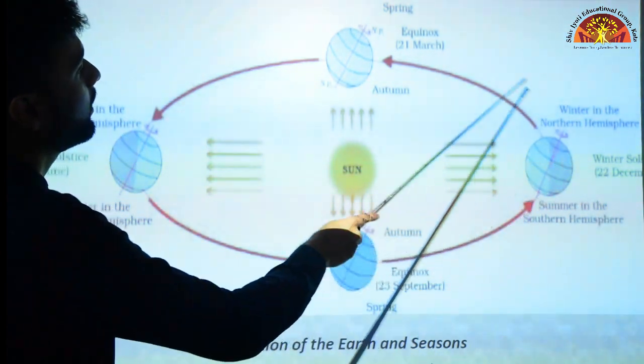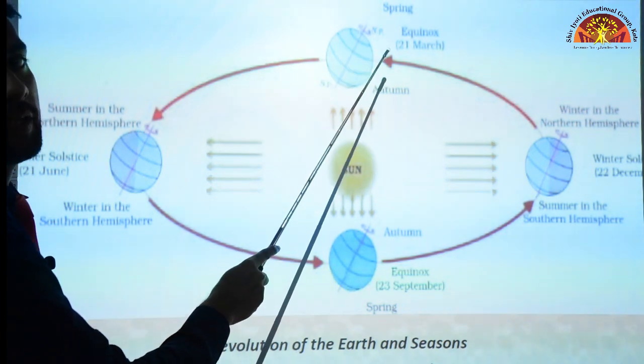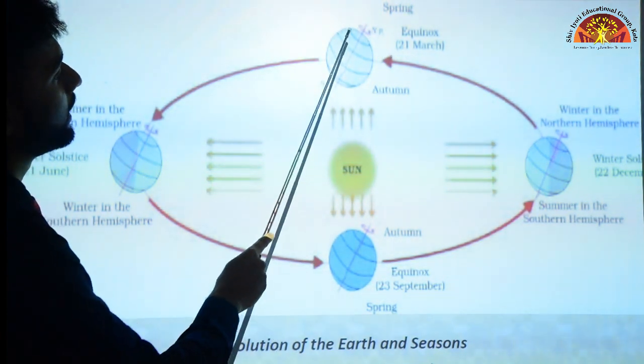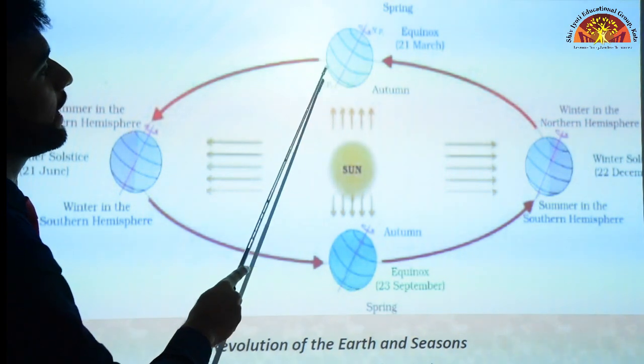Okay? Then again we have an equinox. We have 2 equinoxes per year. Now, another equinox means equal day and equal night.